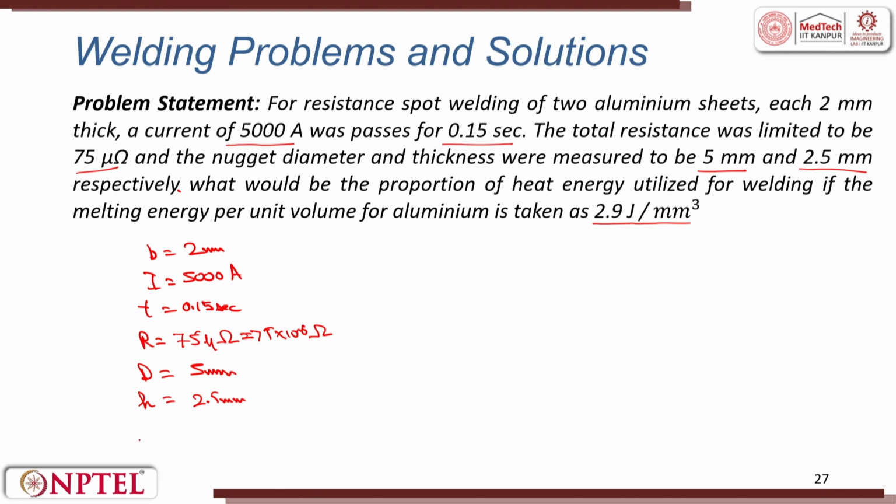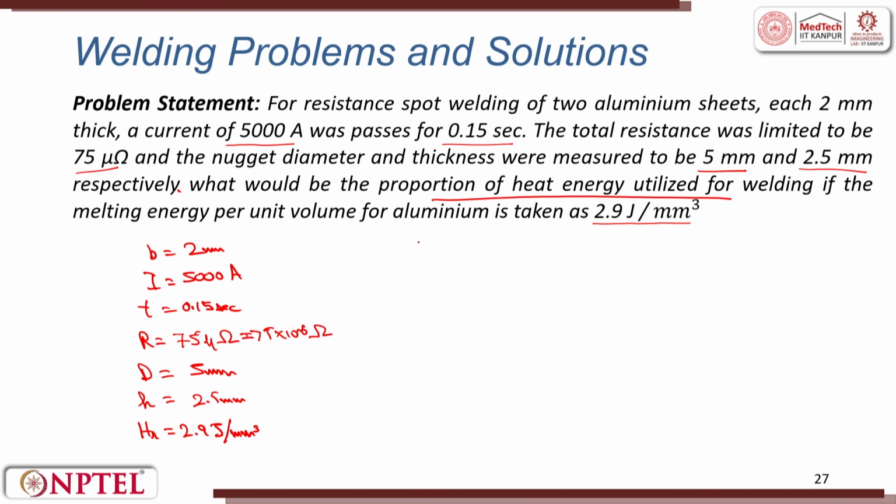Heat required, I will put it as H, R. Heat required, this is 2.9 joules per millimeter cube. I need to find the proportion of heat energy utilized for welding if melting energy is given as 2.9 joules per millimeter cube.